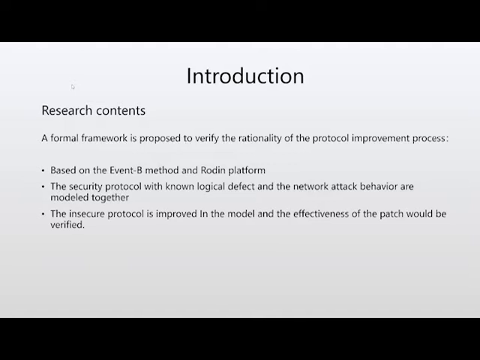In this context, this paper proposes a generic framework based on the Event B method and Rodin platform to guide the revising of a security protocol so that unknown successful attacks can no longer take place upon the revised protocol. In this framework, we will model the protocol and attack behavior first, then the process of protocol improvement, namely the patch, is established in the model and the rationality of the improvement is verified.